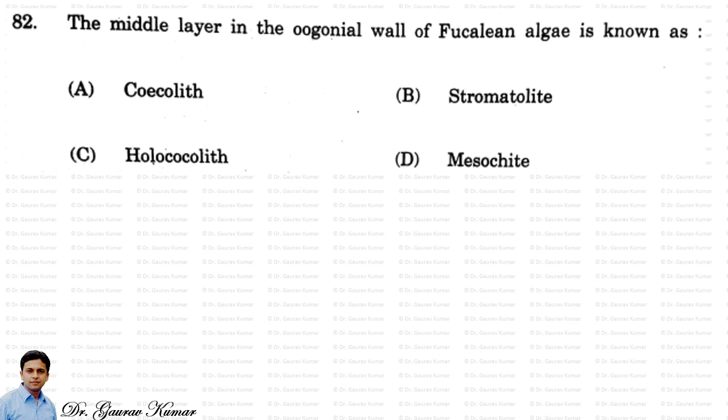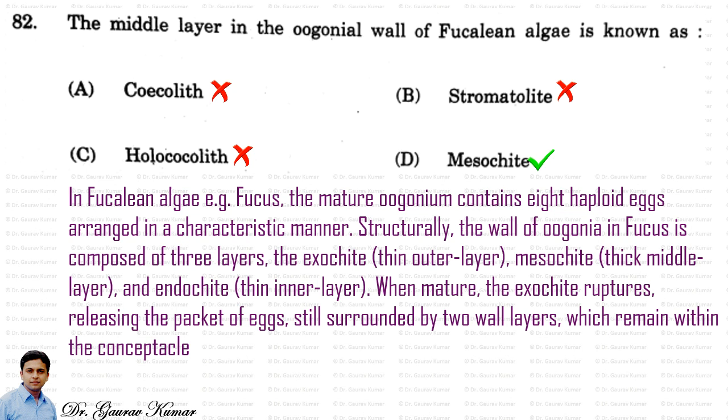Next question. The middle layer in the oogonial wall of Fucalean algae is known as. This is also a tough question. The answer is mesochide. In Fucalean algae, for example Fucus, the mature oogonium contains 8 haploid eggs arranged in a characteristic manner.